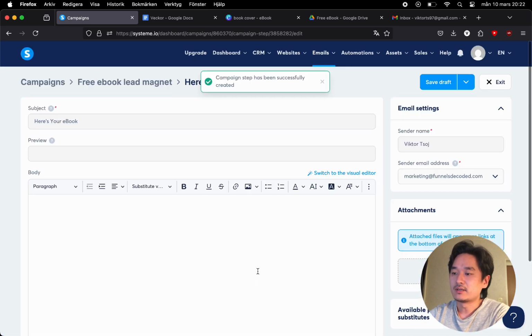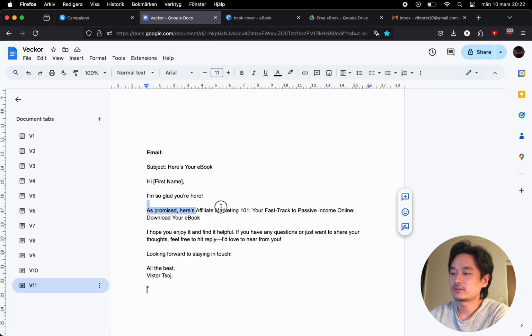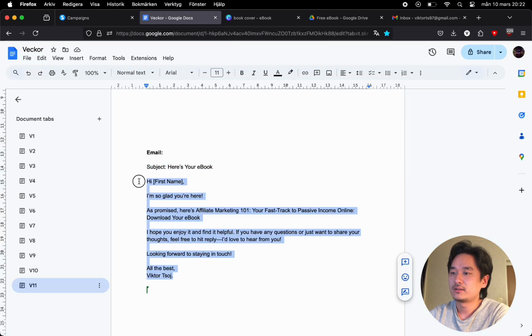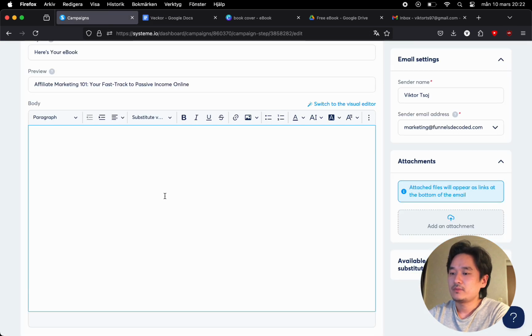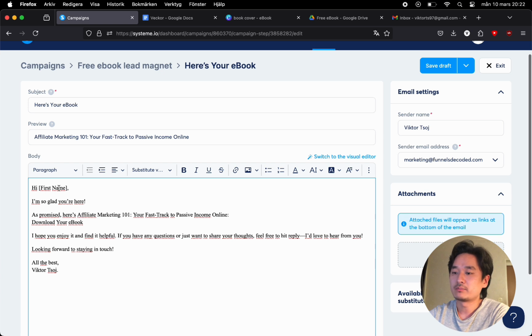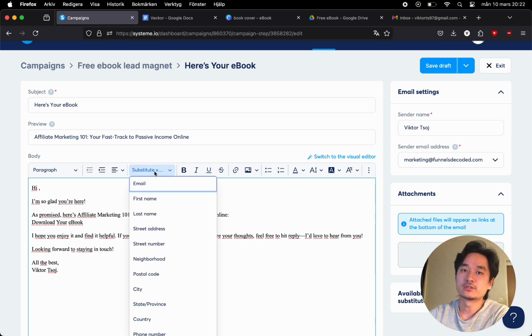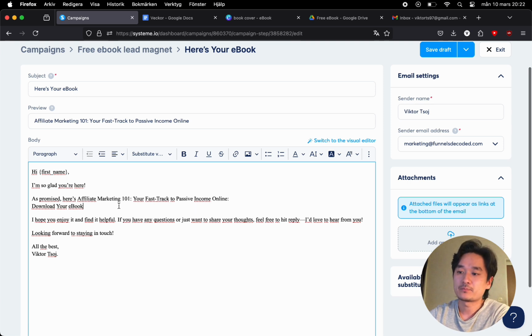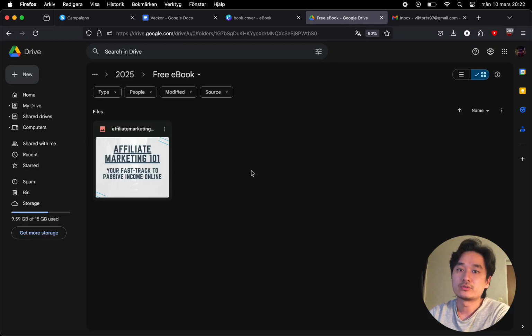And copy and paste the email, the title of the book, into the preview, and then inside of the body we're going to copy and paste the email. We are also going to change the first name or remove that part, and then just click on substitute variable and then select first name. And so what that will do is basically it will say whatever name the person inputted on the landing page. Then we're going to add the link to where we want the person who's reading the email to download the book from.